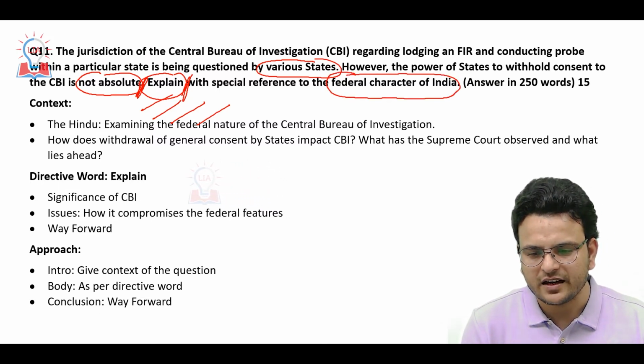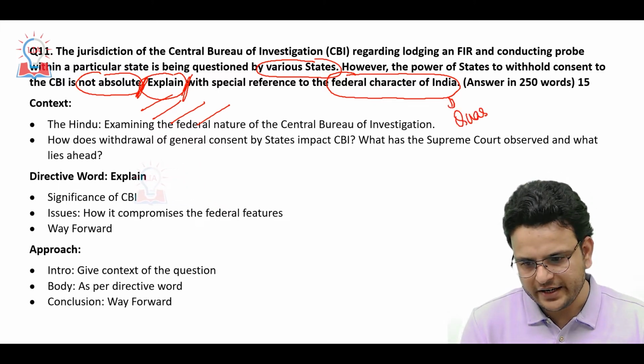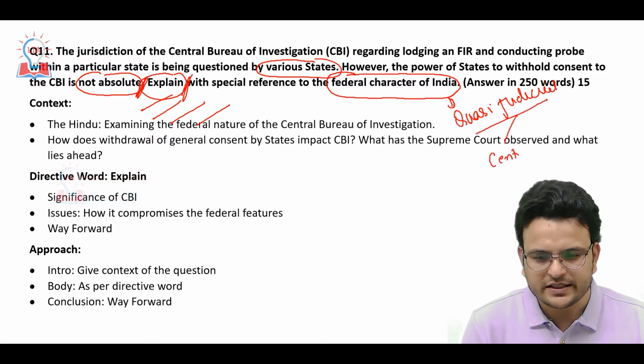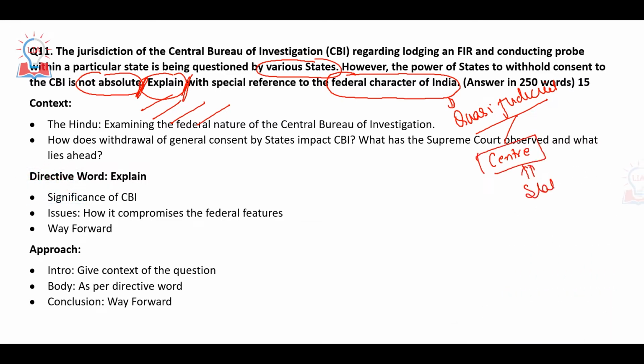What type of federal character do we have? The federal character of India is quasi-federal. That way you have to understand where the center is much more powerful than the state. In that note, you have to explain this particular statement.